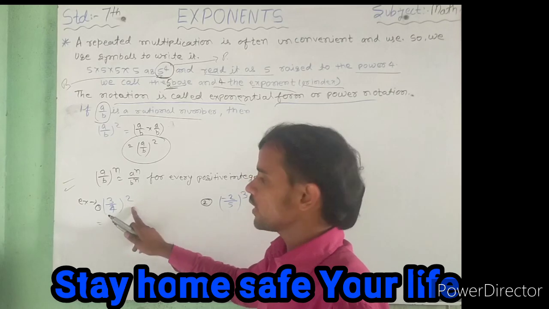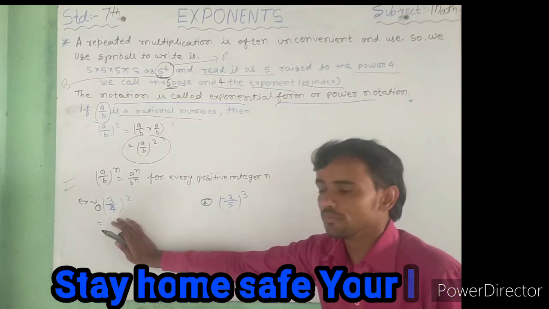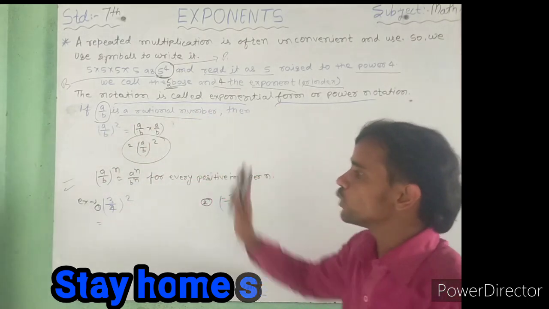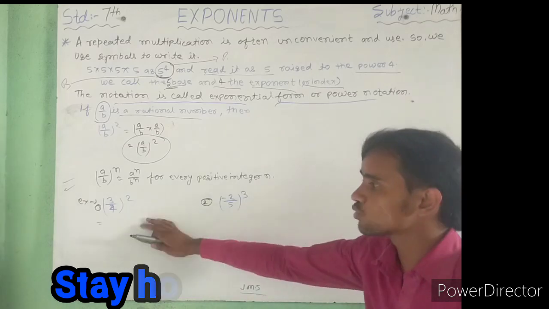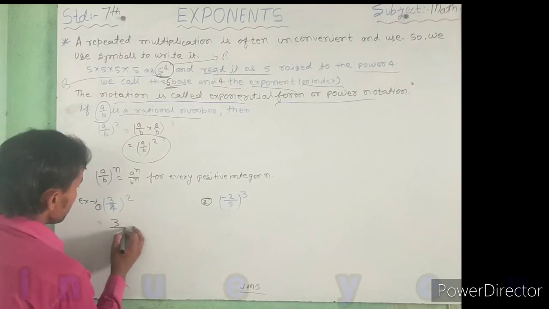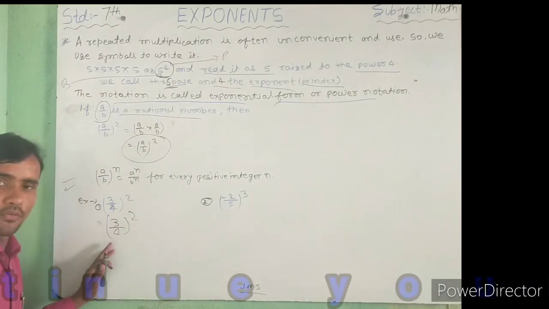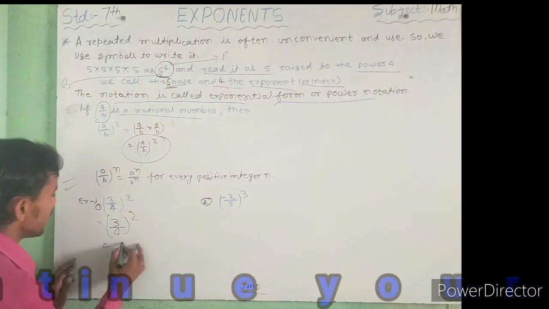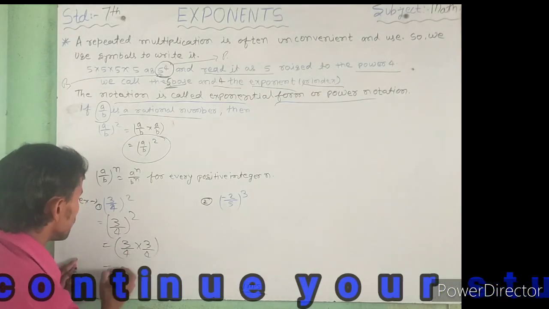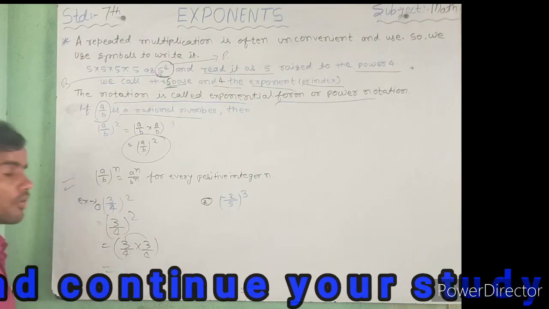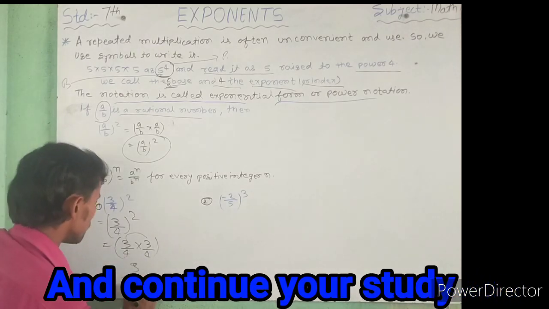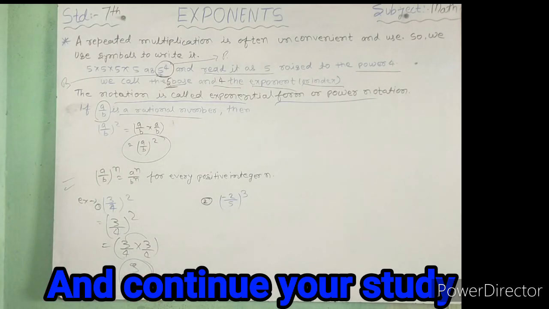3 by 4 power 2. So how to solve that? If (a by b) whole square is a by b into a by b, you write it in that format, and after that you solve it in the exponential form. So when you solve it, (3 by 4) whole square equals 3 by 4 into 3 by 4. When you solve it, 3 3s are 9, and 4 4s are 16. That's your answer.